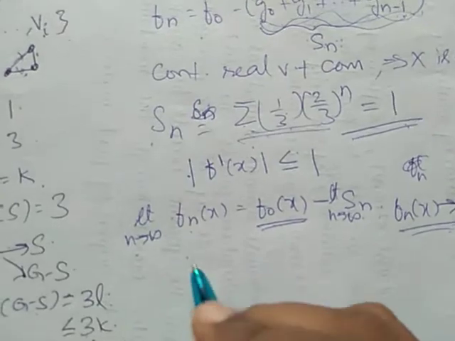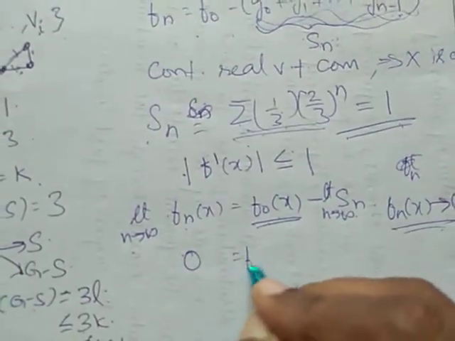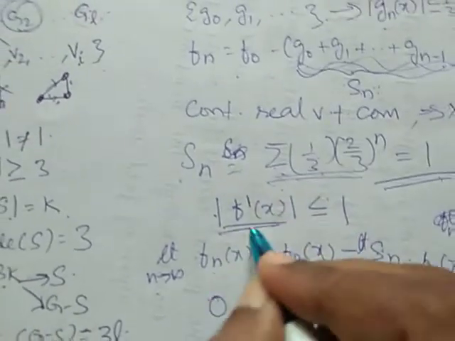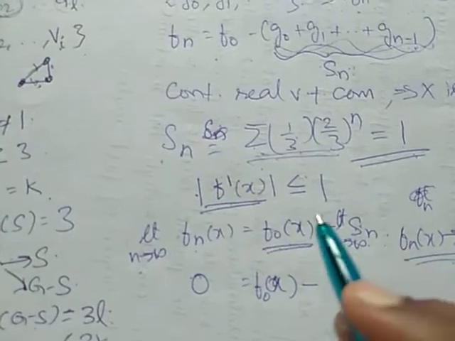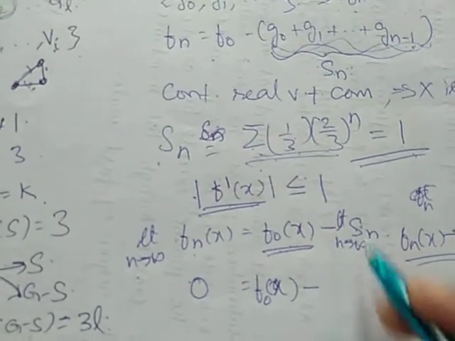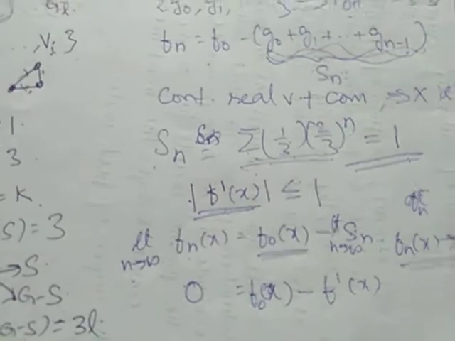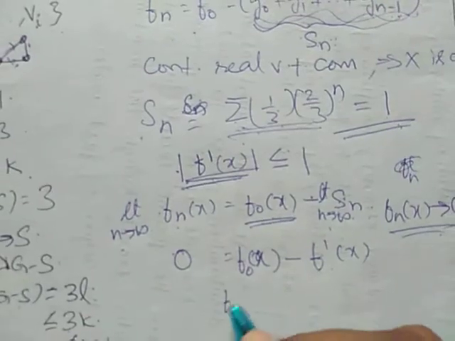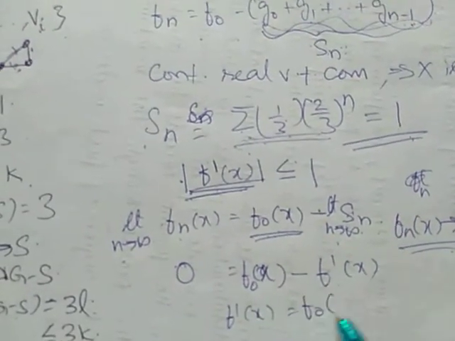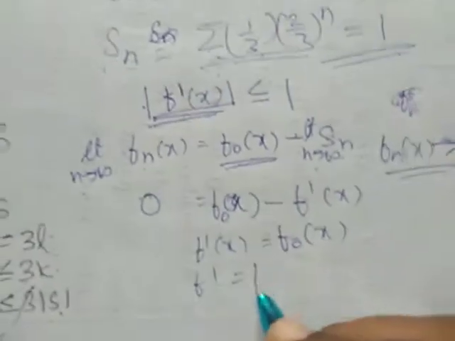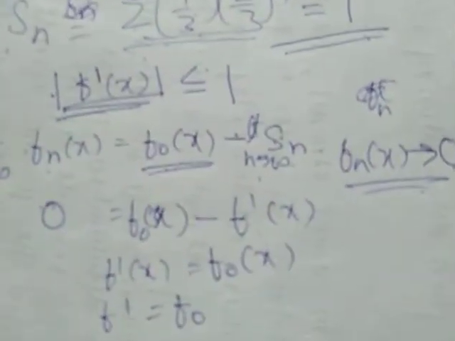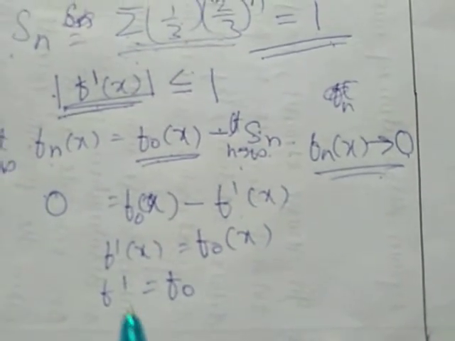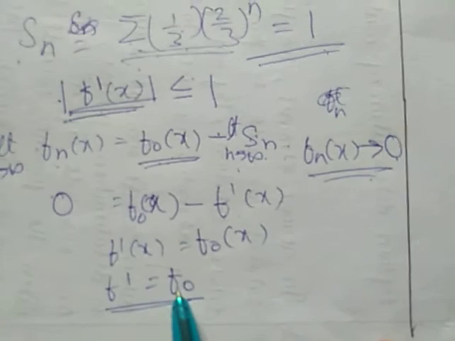Therefore, this is 0 and this F0 of x remains as it is, minus this, which is our f dash. Whenever n tends to infinity, we are having f dash of x. Therefore, we are having f dash of x is equal to F0 of x. This implies f dash is equal to F0. Therefore, there exists an extended function f dash for f. That's what we have to prove.